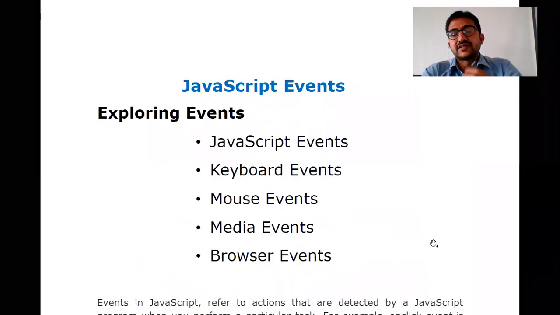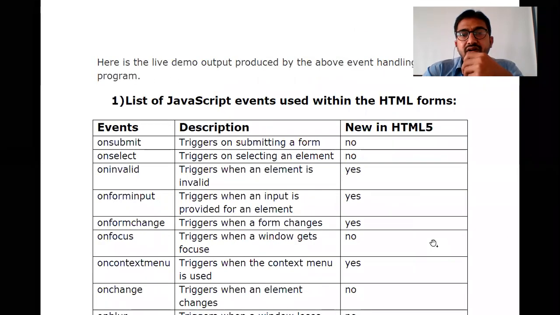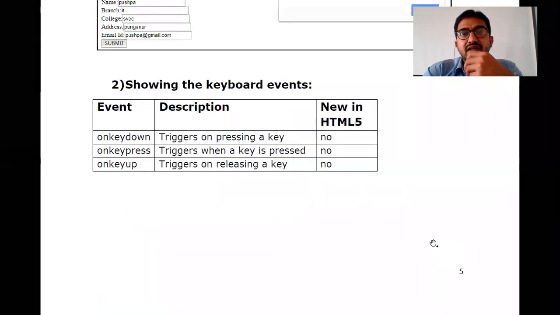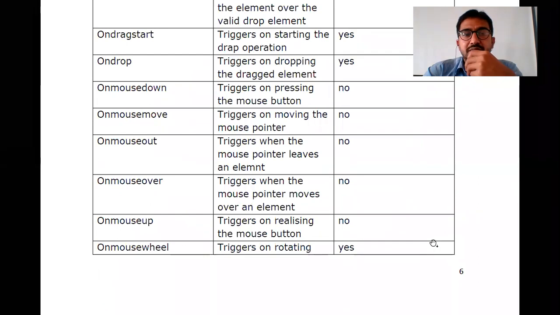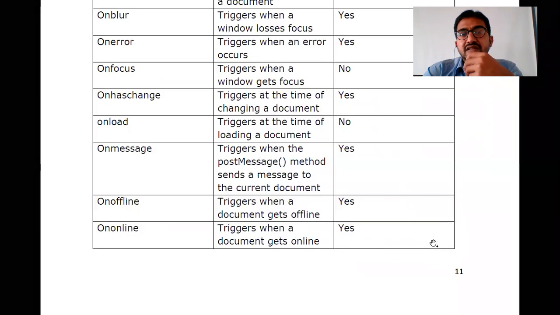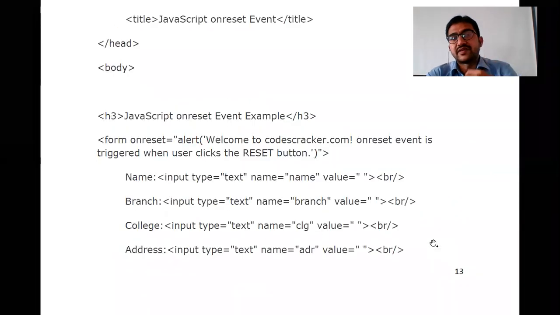You saw the JavaScript events, normal events like onclick, onselect, oninvalid. We have seen some keyboard events like onkeydown, onkeypress, onkeyup, and mouse events like onclick, ondrag, ondragenter, onmousedown, onmouseup. And we saw some examples for the media elements like oncanplay, onemptied, onprogress. And the browser events onafterprint, onbeforeprint, onerror, onfocus, onload, onoffline, ononline. So these are the different examples for this.